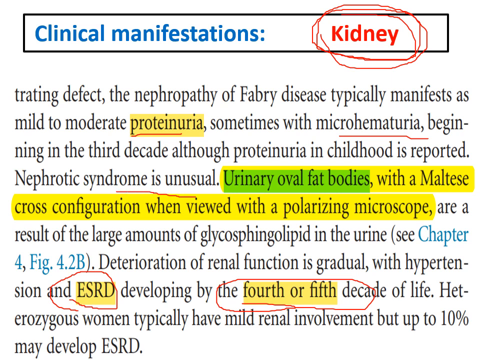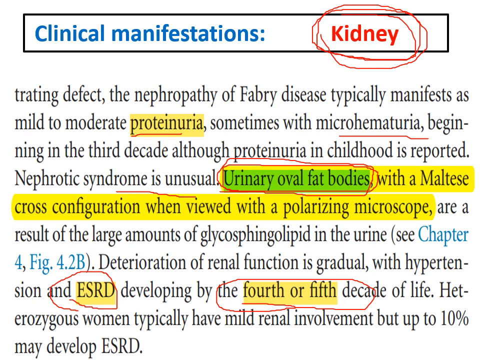Nephrotic syndrome is unusual, and due to the accumulation of glycosphingolipids in the epithelial cells of the kidney, usually we find urinary oval fat bodies. Don't forget that.